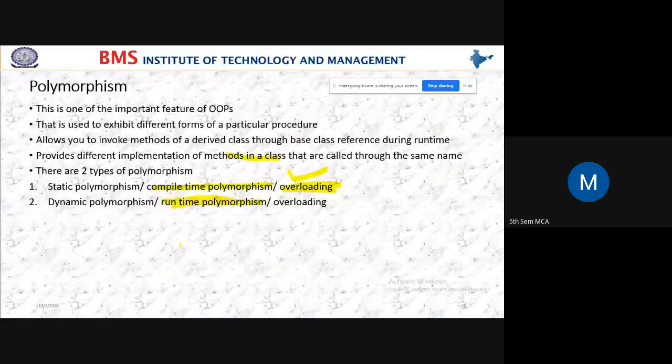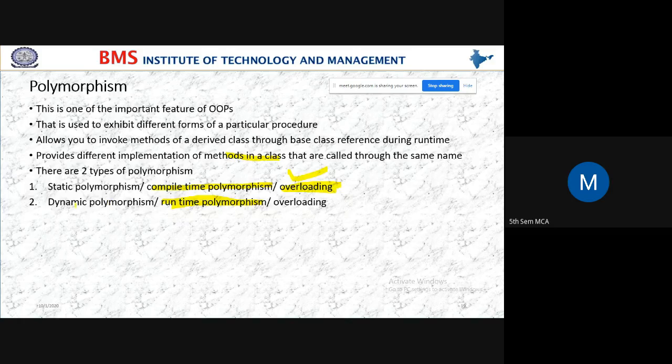And in polymorphism, we have two types. Compile time polymorphism, also known as static polymorphism, is also known as overloading.